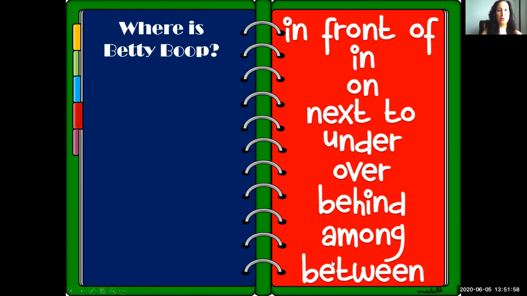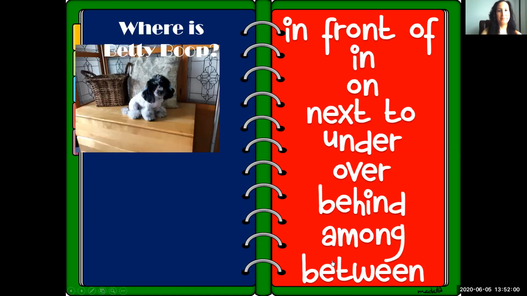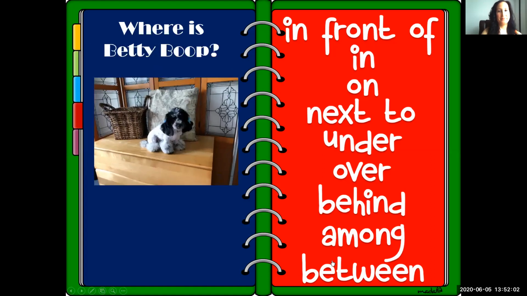Where is Betty Boop? Is Betty Boop in front of the basket and the pillow? In the basket and the pillow? On the basket and the pillow? Next to the basket and pillow?